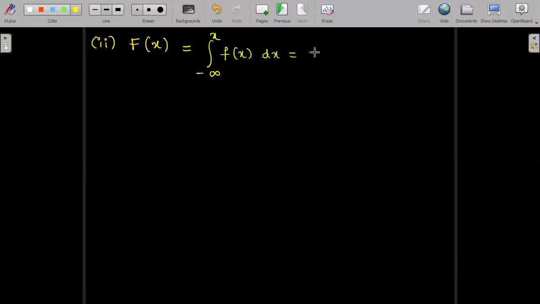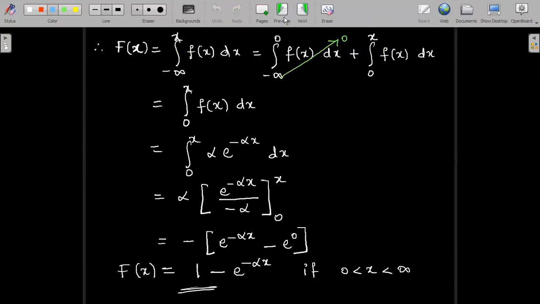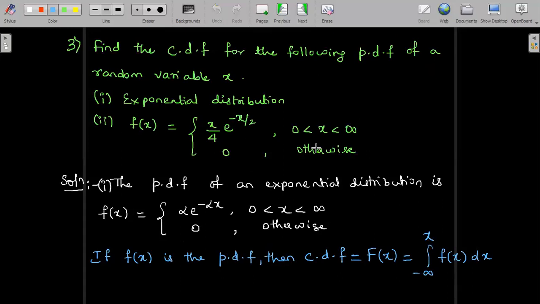So again this is split into minus infinity to 0 of f of x dx plus 0 to x of f of x dx. In the negative interval, the value of f of x is equal to 0, according to the definition of the second case. Only in the positive interval 0 to infinity is f of x equal to x by 4 e power minus x by 2.